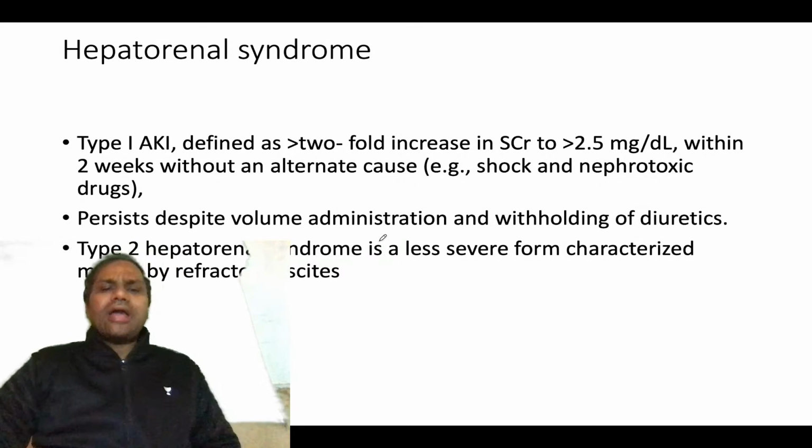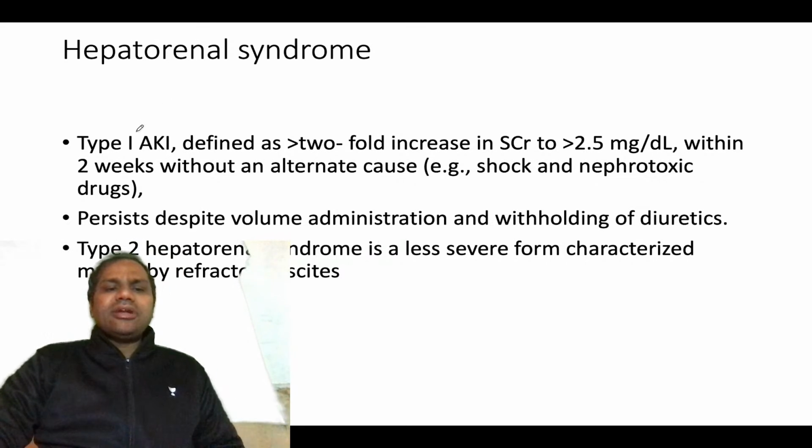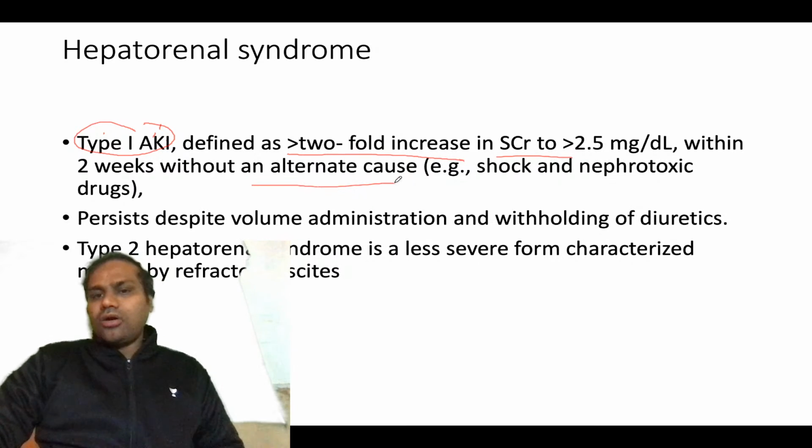You need to know something about hepatorenal syndrome. So this can be type 1 and type 2. Type 1 is acute kidney injury defined as greater than 2-fold increase in serum creatinine within 2 weeks without an alternate cause. Okay, and persistent despite volume administration and withholding of diuretics.